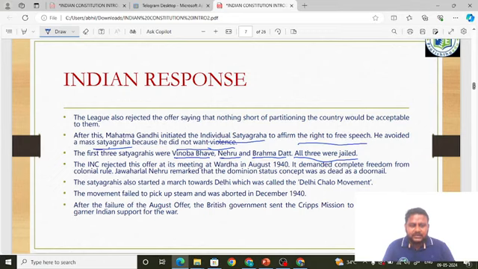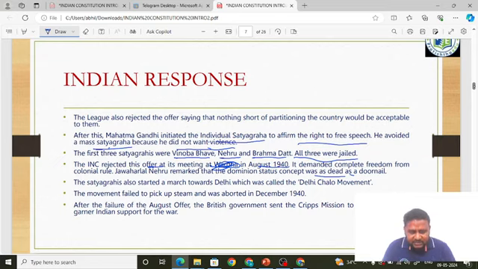The INC rejected the August offer. Where did it reject? At the Wardha meeting in August 1940. That is, at the Congress session at Wardha, the August offer was rejected. This can also be a question: where was it rejected? It was at Wardha. It demanded complete freedom from colonial rule. Jawaharlal Nehru debunked dominion status, saying the concept was as dead as a doornail. That is, dominion status is going to do nothing for us. Like I told, they wanted complete freedom, the Indian National Congress.